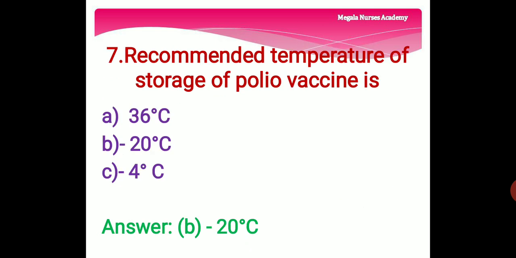Seventh question. The recommended temperature of storage of polio vaccine is option A 36 degrees Celsius, option B minus 20 degrees Celsius, option C 4 degrees Celsius. The right answer is option B minus 20 degrees Celsius, because the vaccine is potent if stored at not higher than minus 20 degrees Celsius. So the right answer is minus 20 degrees Celsius. The recommended temperature of storage of polio vaccine is option B minus 20 degrees Celsius.